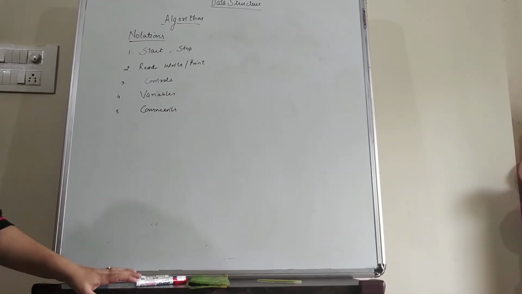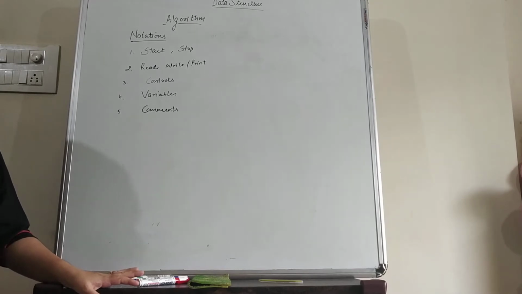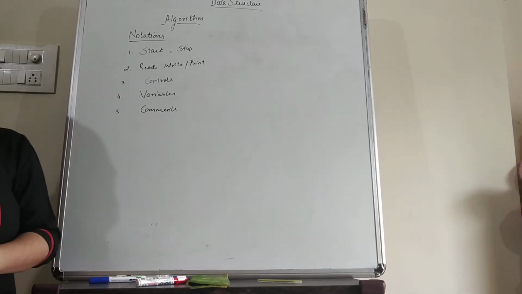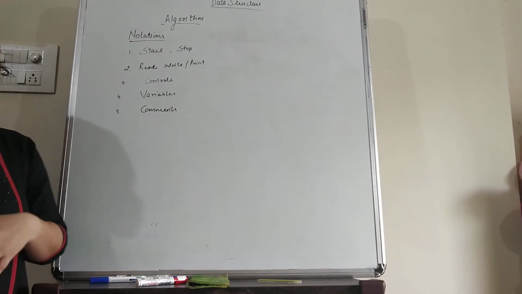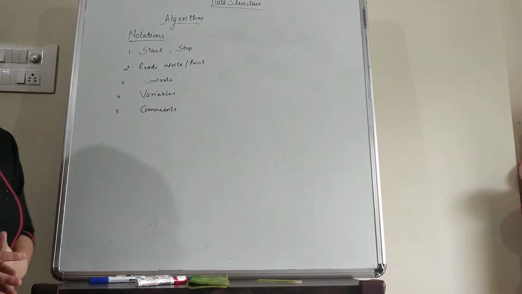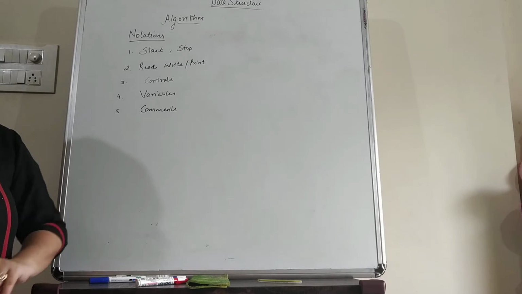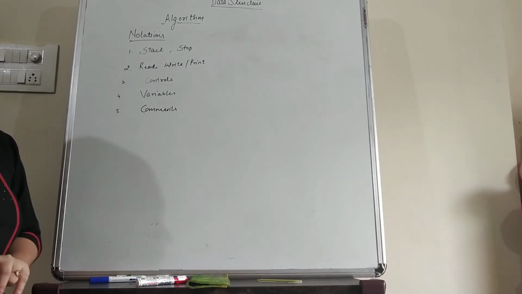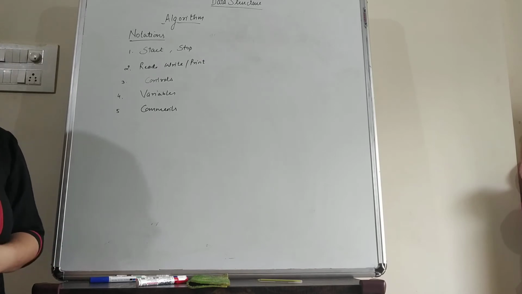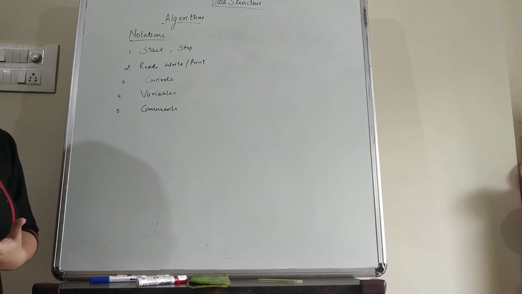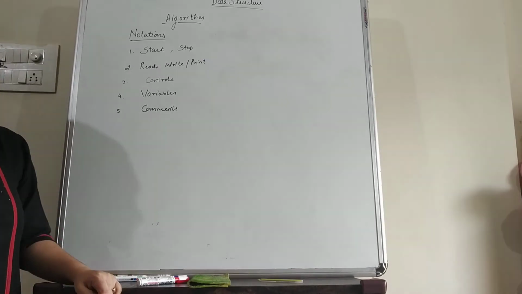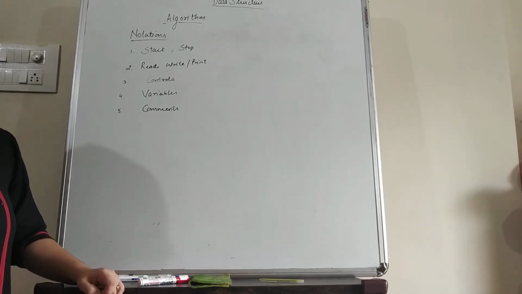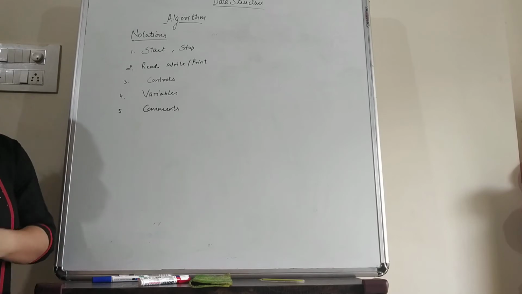An algorithm is a finite step-by-step solution for any particular problem. For example, we have a problem to add two numbers. In order to add two numbers, what are the steps required? First step is we have to take two values which we want to add. After this, we have to take another variable where we can store the addition of the two numbers. In the second step, we can write sum is equal to the values which we are taking and want to add.